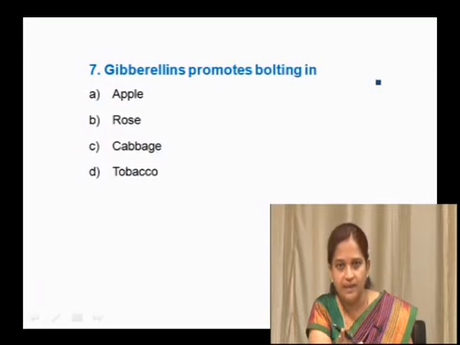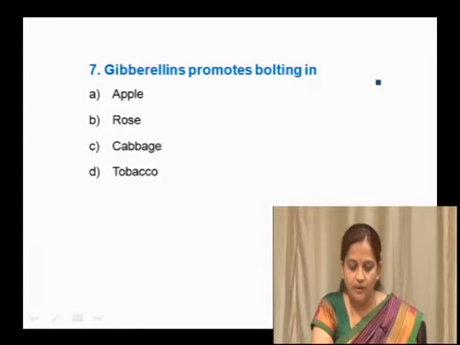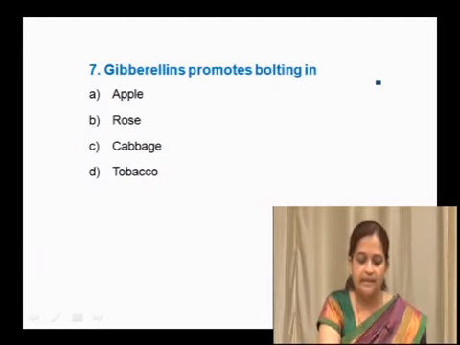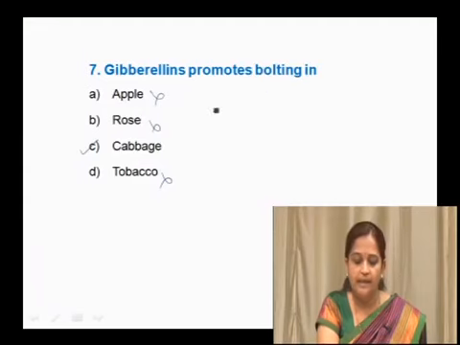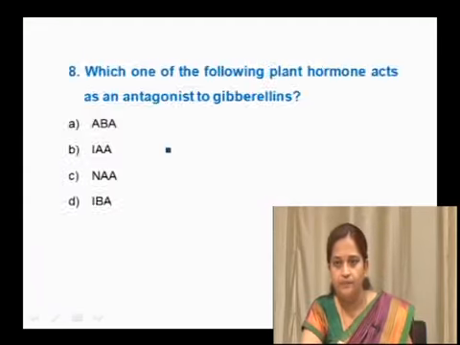Then what is bolting? Bolting occurs in rosette plants like cabbage, where gibberellins promote internodal elongation in the inflorescence, and that is termed bolting. The right option here is cabbage. It is not apple, rose or tobacco; it promotes bolting in cabbage.